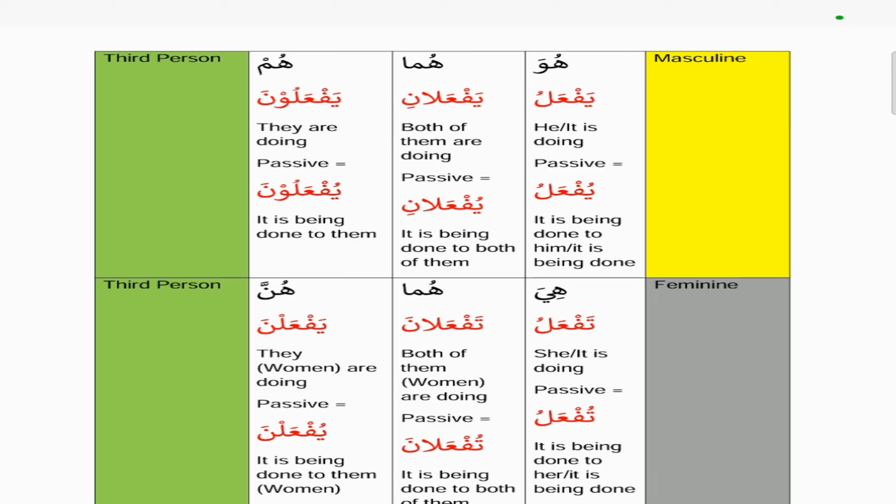The hum version will be yaf'aluna, that's the active version, and the passive version will be yuf'aluna. So you notice that the ya in the active, which has a fatha, in the passive just takes a dhamma, the first letter; the last letter is untouched, and everything in between takes a fatha. And bearing in mind, in this case the last letter actually is the lam. That's why it's not yaf'aluna to yuf'aluna with a changed ending; the lam is actually the last letter, the wa and the noon are just add-ons, they've been added on.